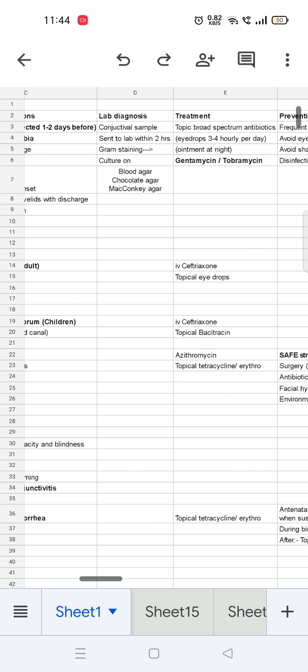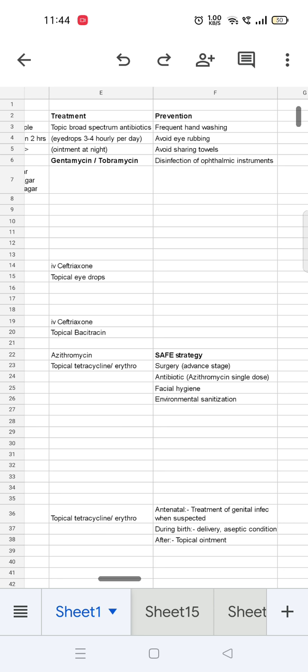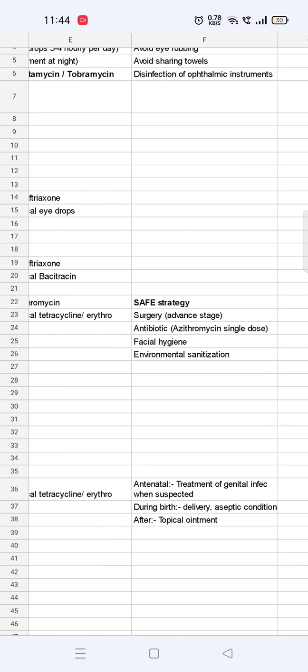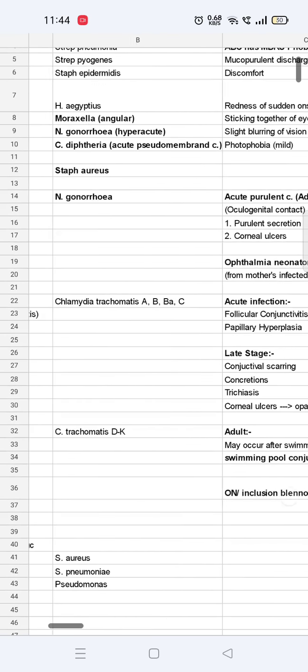After that, what is the treatment? It is azithromycin or topical tetracycline. Prevention is by the SAFE strategy. S for surgery, which is done in advanced stage. A for antibiotics, which is azithromycin. F for facial hygiene. E for environmental sanitization.